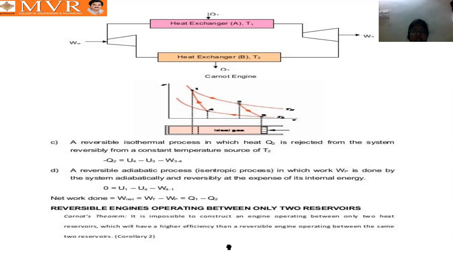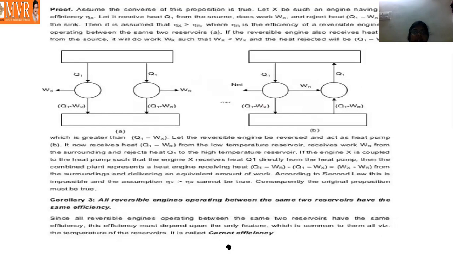Which will have higher efficiency than a reversible engine. So how is it possible? Whether we take two engines or three engines, a reversible engine's efficiency is ultimately the highest and it will never change. When it is compared between any engines and the reversible one, the reversible engine has the higher efficiency. Our Carnot theorem says that the reversible engine's efficiency cannot be less than the other engines. So is it possible? Not possible. So that is our Carnot theorem.